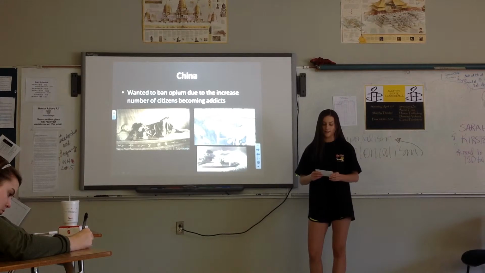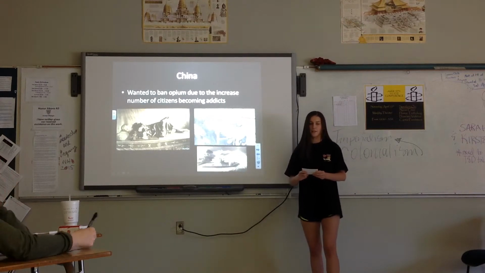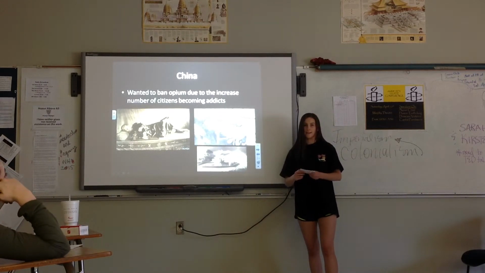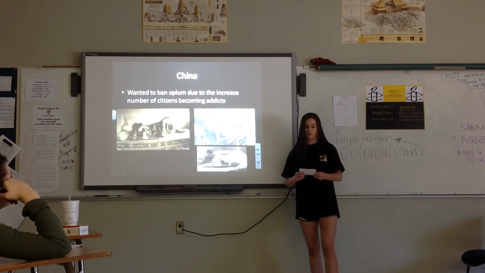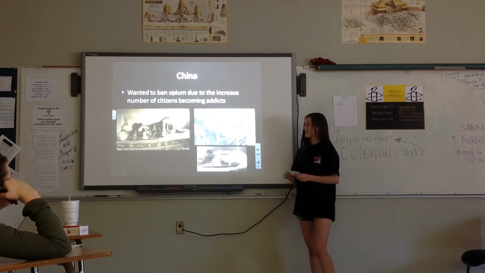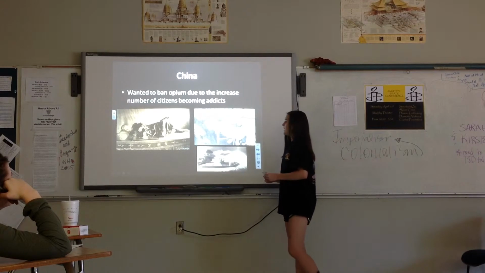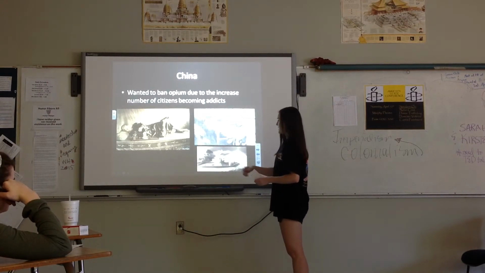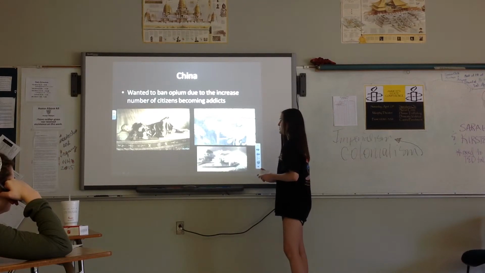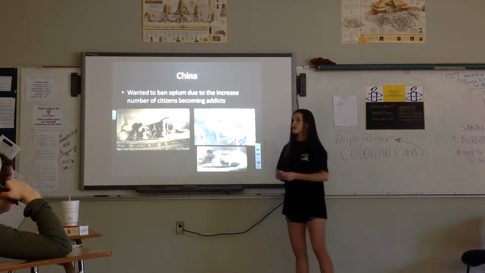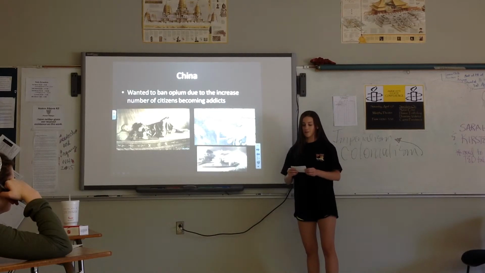The Treaty of Nanking stated that Britain was granted the right to trade into China again and had their free trade laws, and the Chinese government couldn't do anything about it because they didn't have the modern technology that Britain had. And these are pictures on this slide of the Chinese addicts. That's why they wanted to stop the opium, because it was taking over the citizens and they had way too many addicts, and it was hurting their economy because they were trading with outside foreign sources.